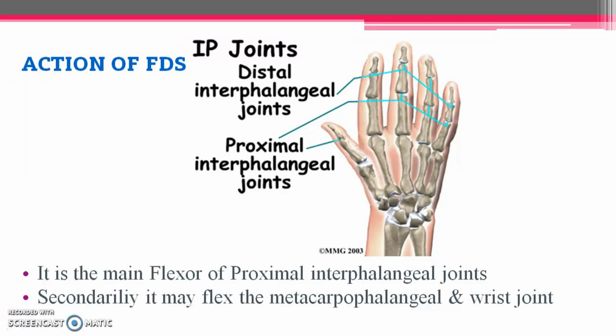Sometimes it will also flex the metacarpophalangeal joint, that is this area, and also the wrist joint. So these are the secondary functions, the flexion of the wrist joint and the metacarpophalangeal joint, while flexion of the interphalangeal joints is the major function.